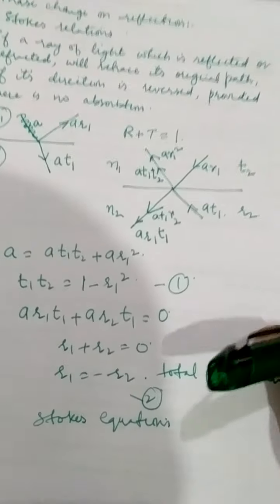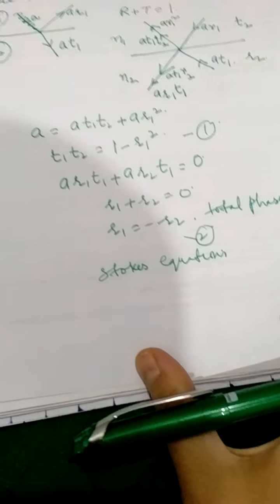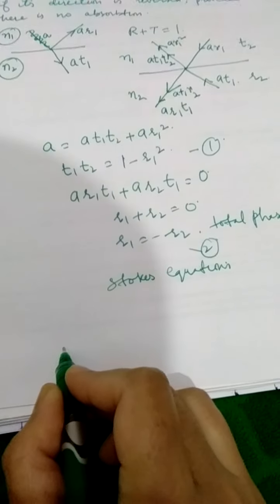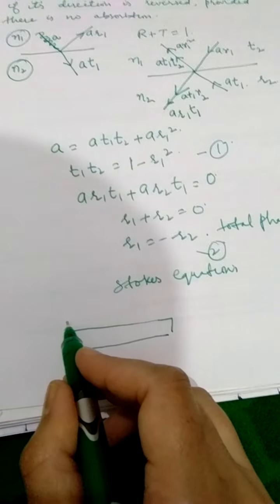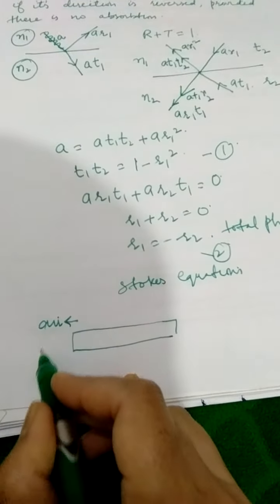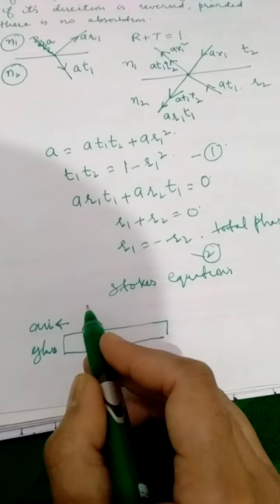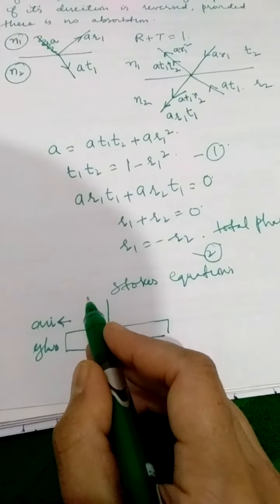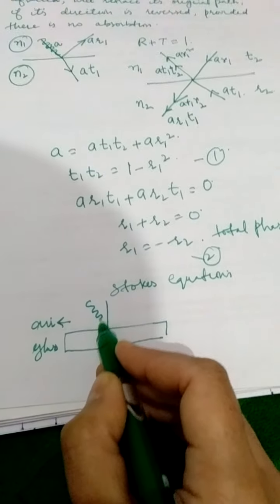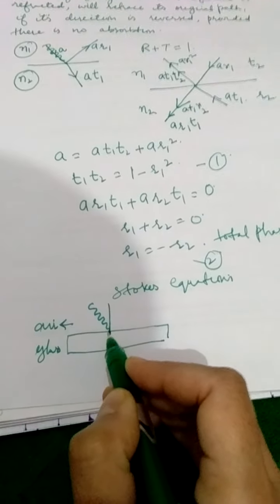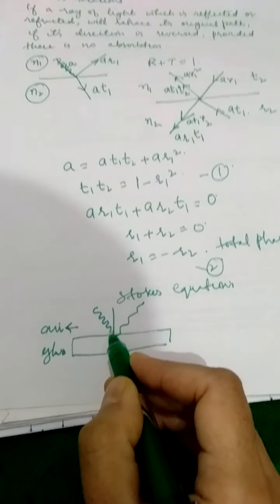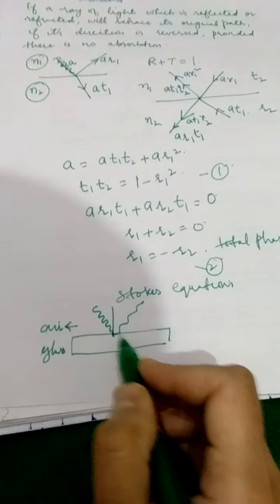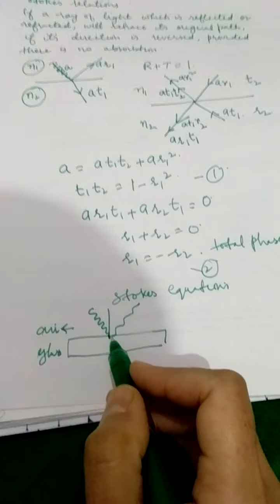To understand this principle further, let us add some more description to it. What does it basically mean, phase change of reflection? For example, suppose this is the interface. You have a denser medium here and you have a rarer medium here. It is air, suppose, and suppose it is glass, right? And suppose this is the normal. When the ray of light hits the interface, if a crust has hit the surface, a trough will be reflected. If a trough has hit the interface, a crust will be reflected. That is what we mean by phase change of pi.